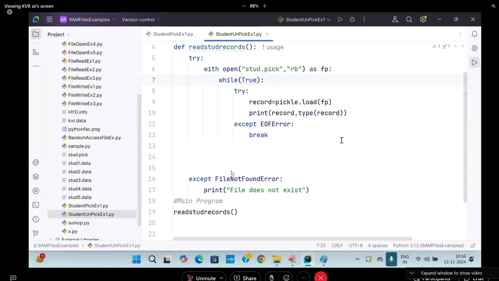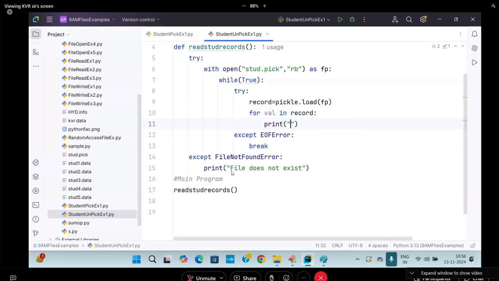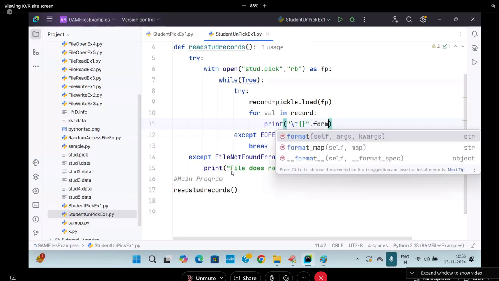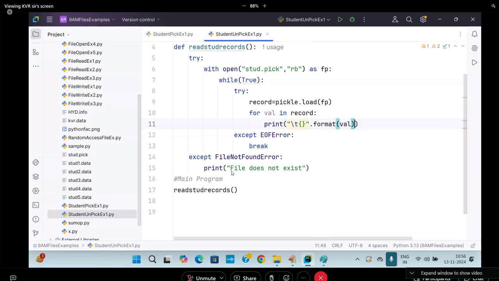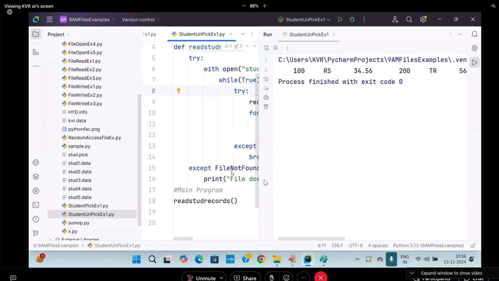How to print that? How to unpack those values? Unpacking: for value in record. Now I want to print the data. How do you print the data? Like this, dot format of val, comma, end is equal to backslash t. Now see carefully, students. Try to run this. What is happening? All the values are coming in the same line.